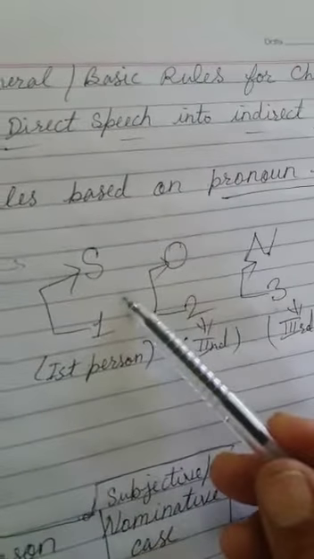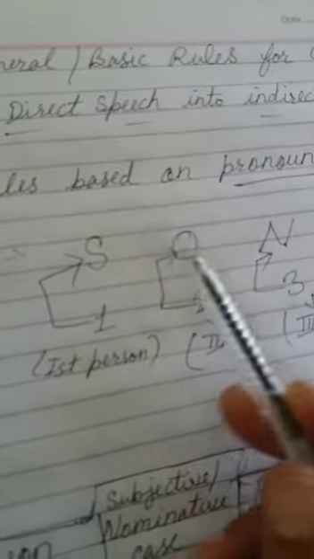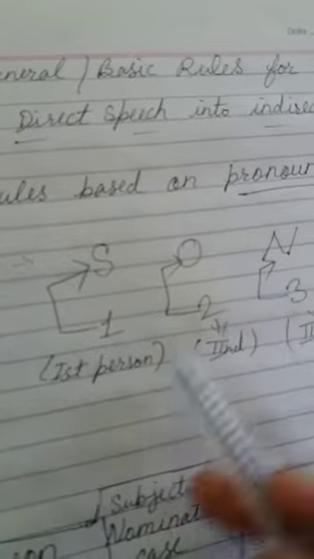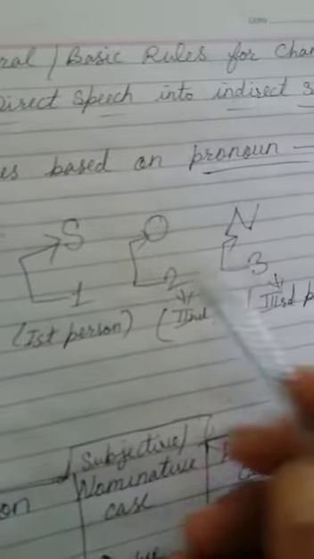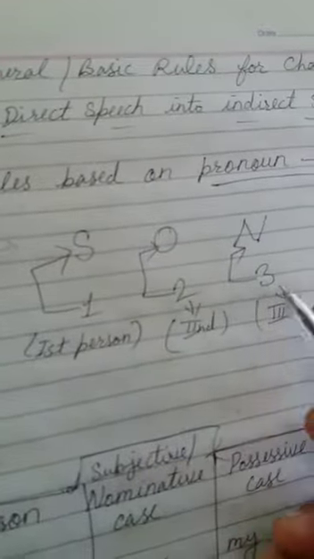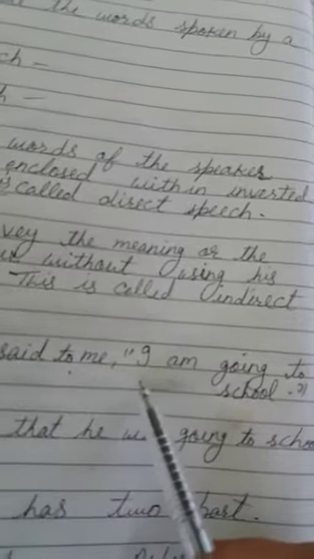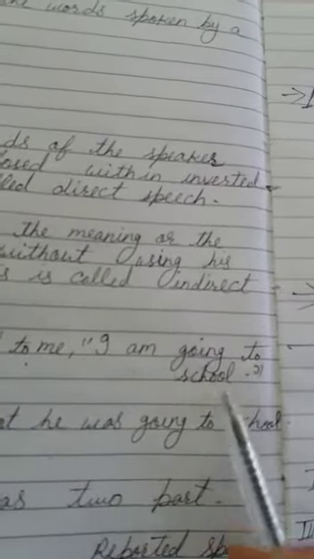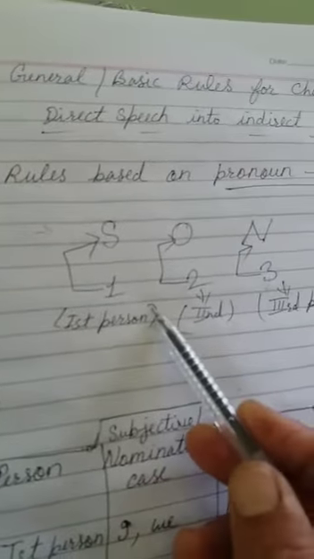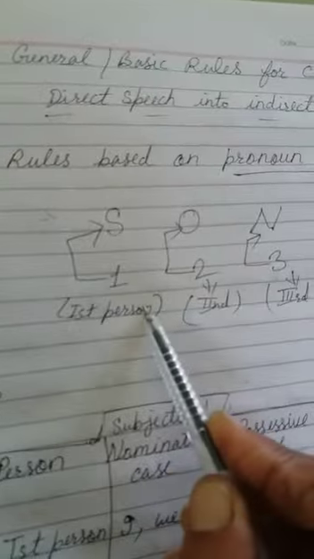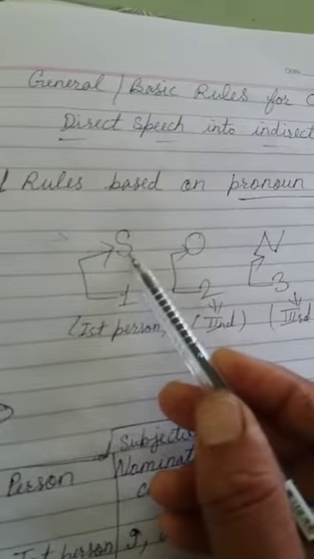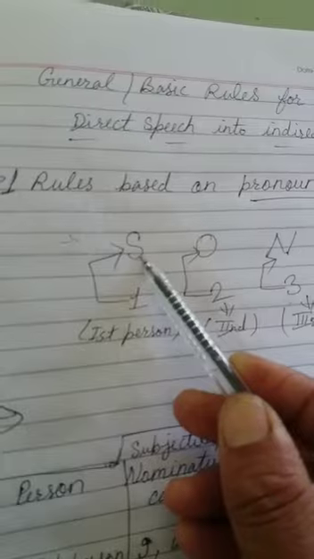And it depends completely on this diagram, SON, and 1, 2, 3. In the reported speech, I am going to school, if the pronoun person is first person, it changes according to subject.